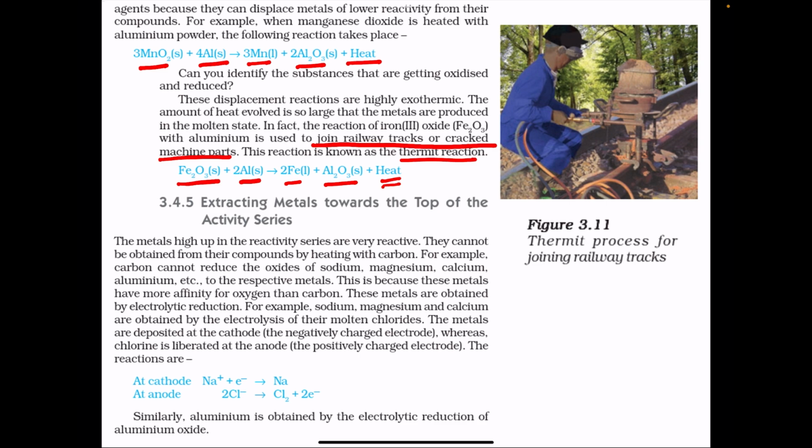Again here aluminium is acting as a reducing agent and it is itself getting oxidized to aluminium oxide, whereas iron is getting reduced to metallic iron. Iron is losing oxygen and aluminium is gaining oxygen. This is also known as displacement reaction. Here iron is displaced by aluminium from its oxide to give free iron metal, and aluminium oxide is formed as the product.